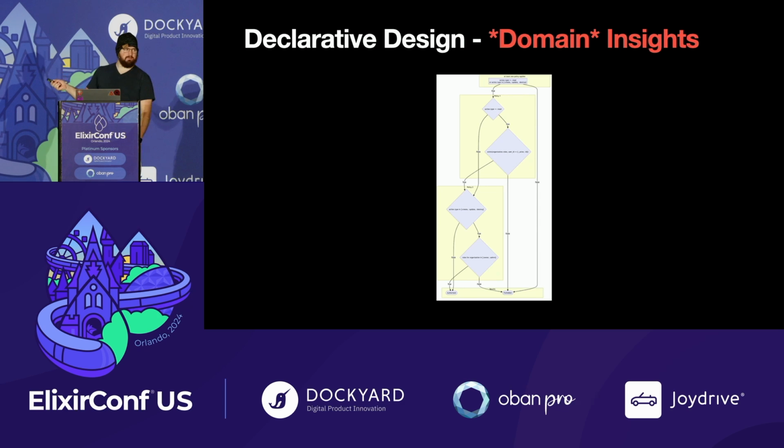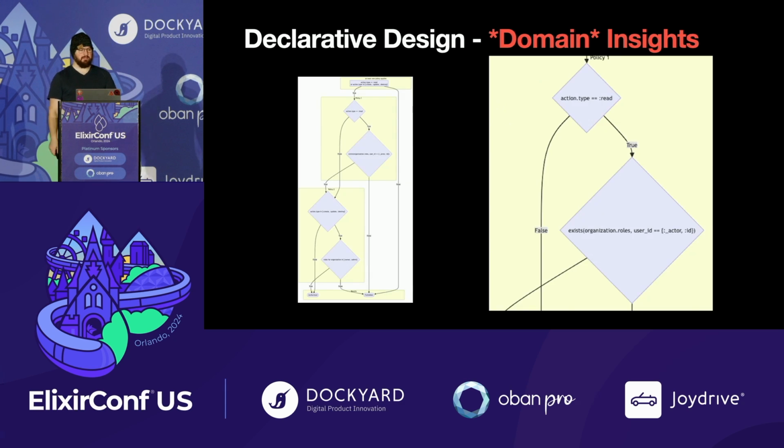And as you probably can't see from this really big mermaid diagram, Ash has a policy authorizer, and that policy authorizer is like every other thing that we have. You encode your policies as data. And that means when your security team says we need to do a security audit of every single thing that can happen in our application, you have one command that will generate a bunch of mermaid diagrams that is the exact authorization flow taken internally, like the decision tree of can a user perform an action against this resource. Super useful, and the beauty of it is because it's data, I can do these things for you, right?